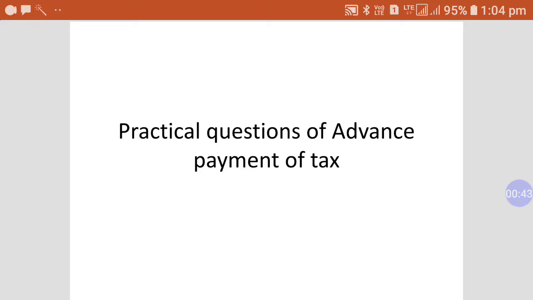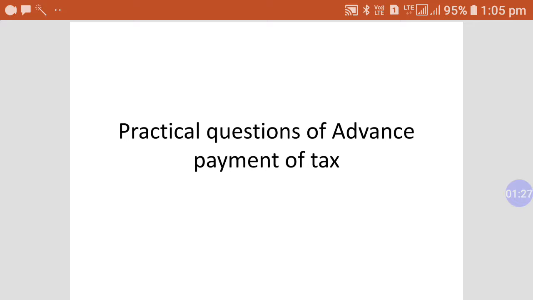So I am trying to clear all the concepts of different chapters by taking a few examples in one particular chapter. Today we will talk about the advance payment of tax, and out of this chapter I took three questions in a PDF form, which is available on your Moodle as assignment number 3. You have to submit all three questions with their solutions on your Moodle account within the time limit which is prescribed over there. Now we should start our first question of practical on the advance payment of tax.